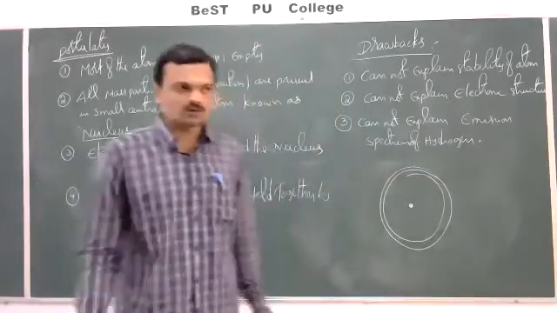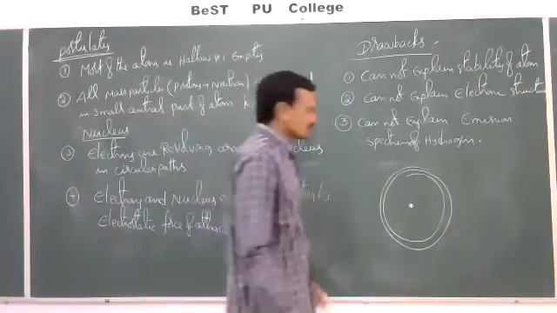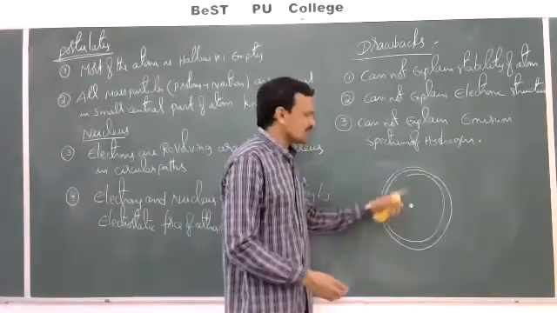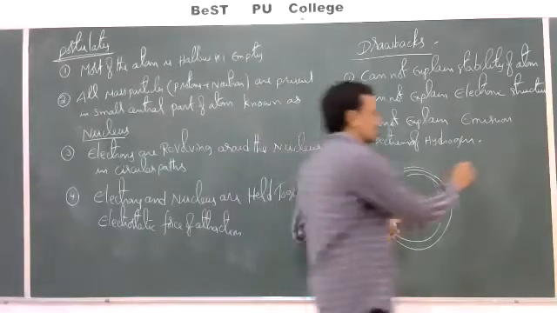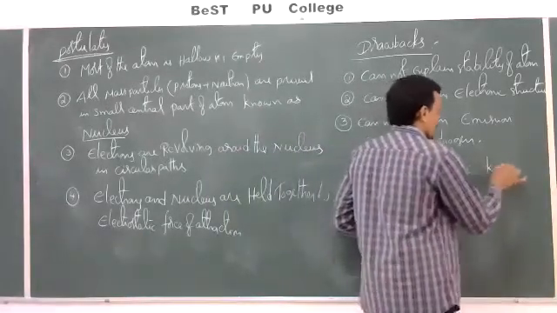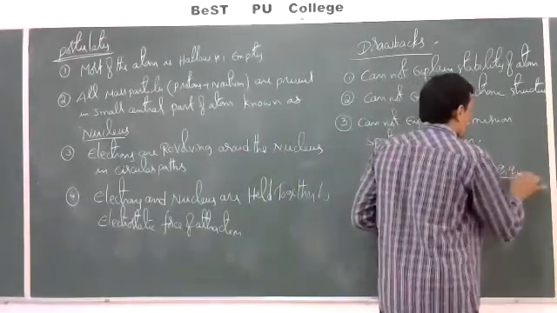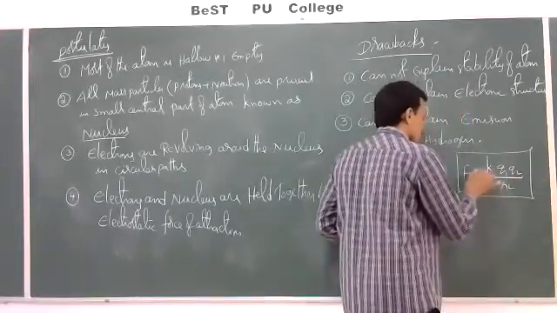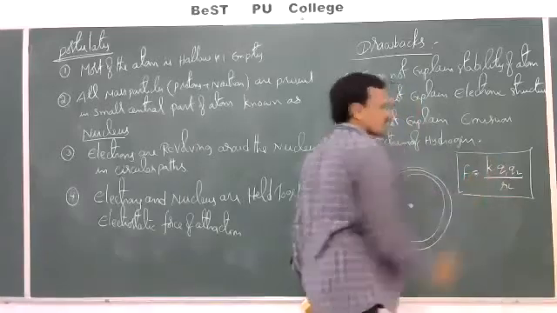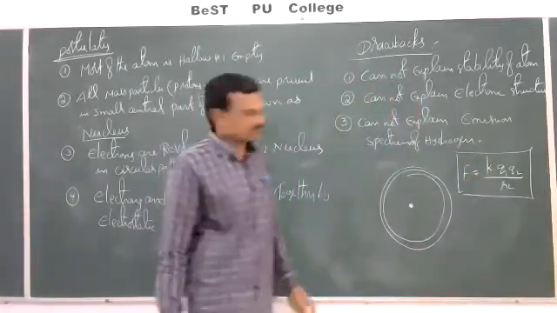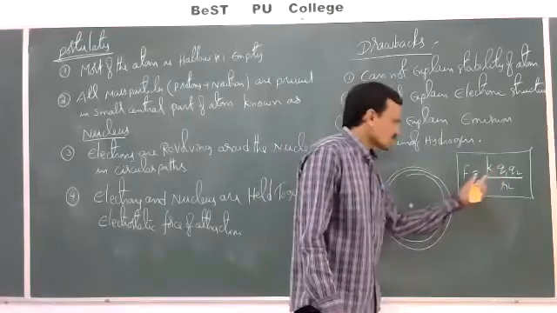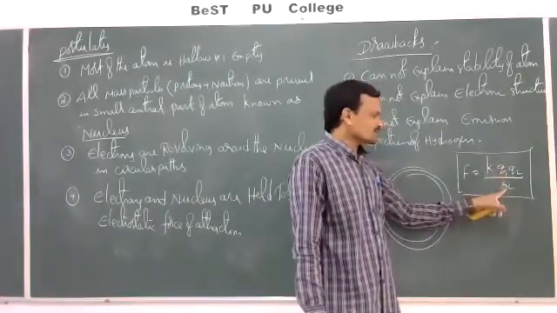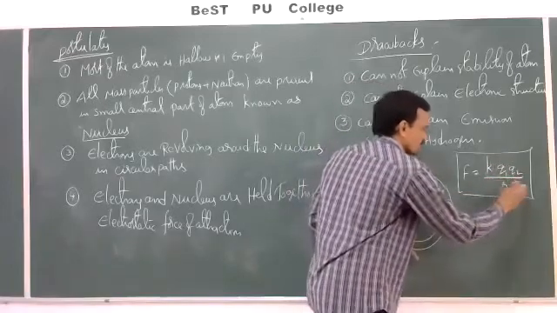As the electron loses energy continuously, the force of attraction between the nucleus and the electron increases. What is the formula? F is equal to K Q1 Q2 by R square. Nothing but Coulomb's inverse square law, Coulomb's law of force of attraction. If two oppositely charged particles are there, the force of attraction is directly proportional to the product of charges and inversely proportional to the square of the distance between them.